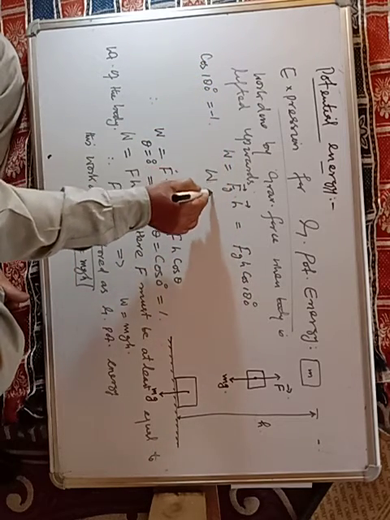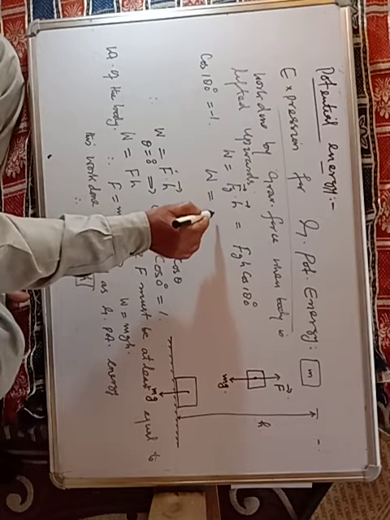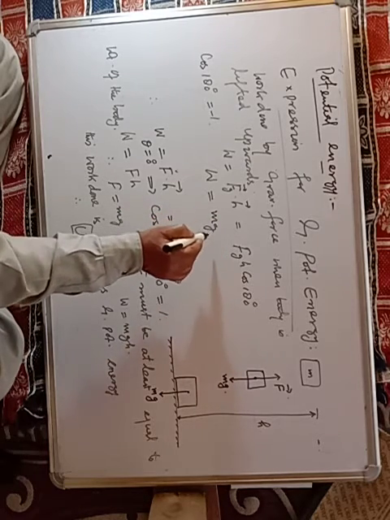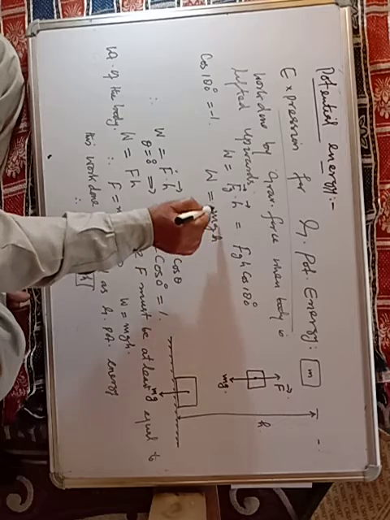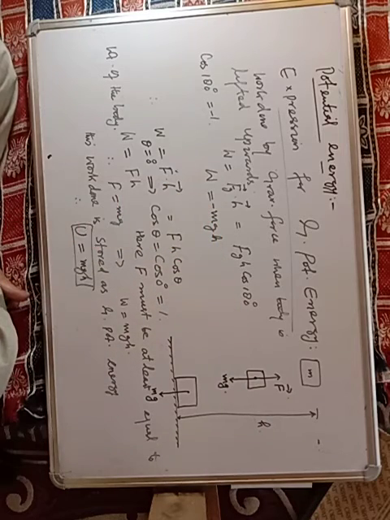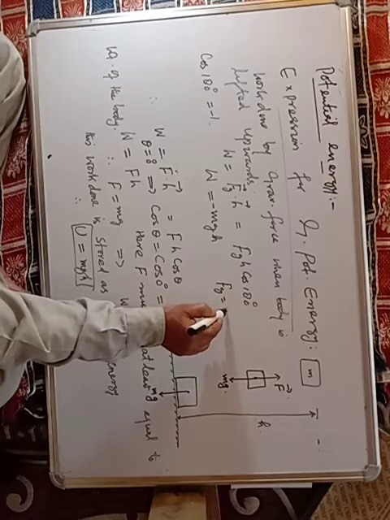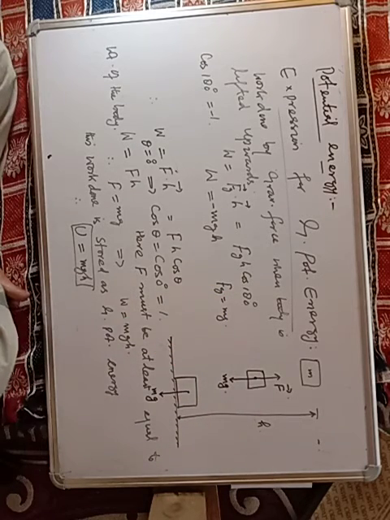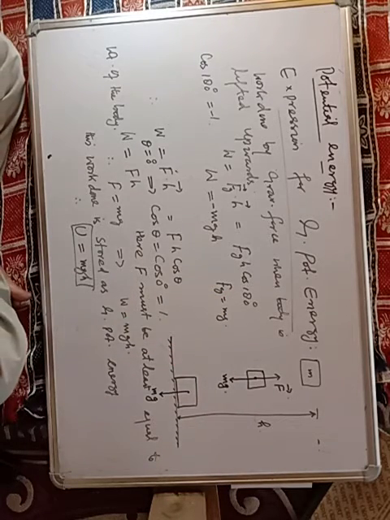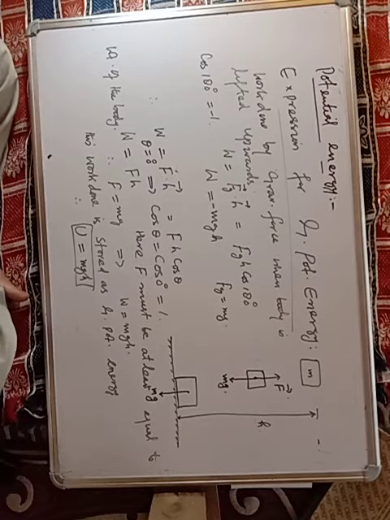So W is equal to mgh, but it is minus, because Fg is equal to weight, that is mg, and cos of 180 is equal to -1. So W is equal to minus mgh.